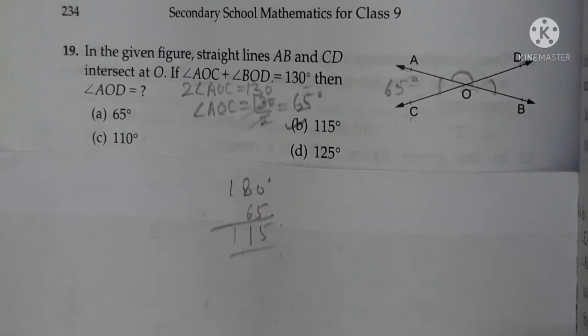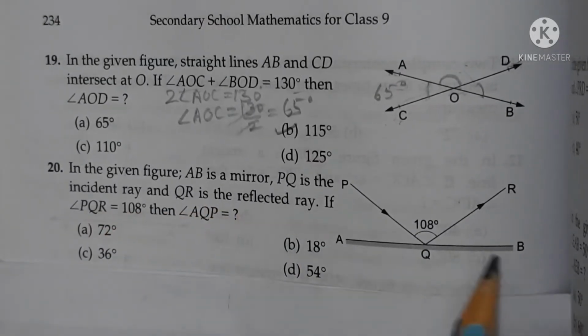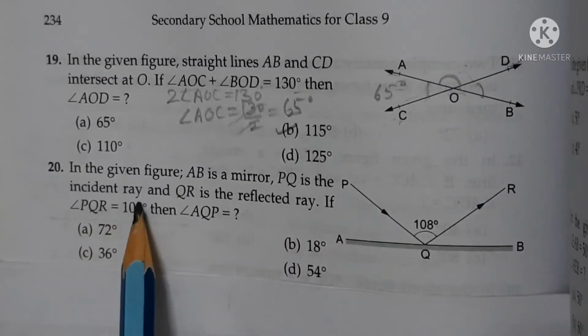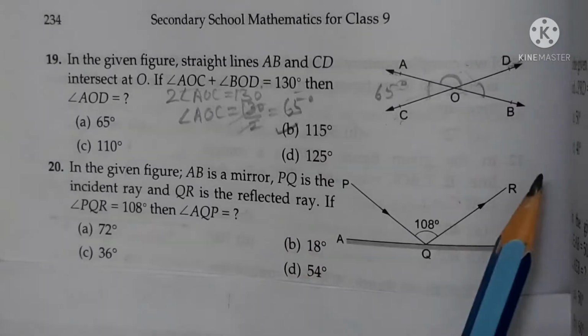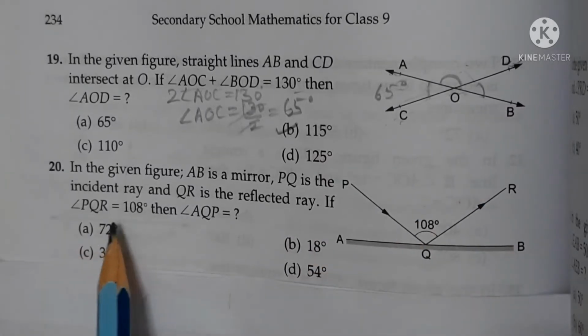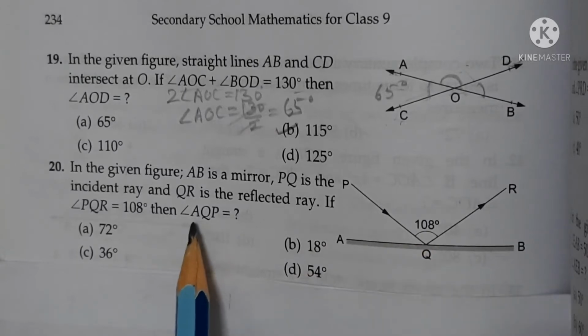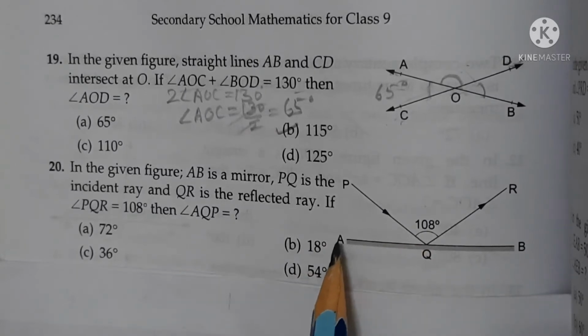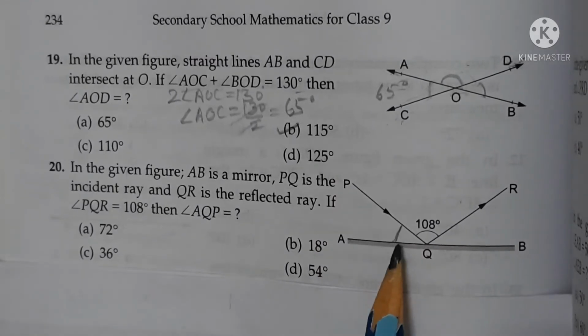Next question number 20. In the given figure, AB is a mirror, PQ is the incident ray, and QR is the reflected ray. If angle PQR is equal to 108 degree, then you have to find angle AQP.